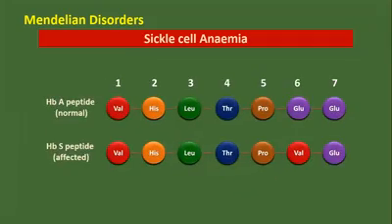Again, it is shown here. You can see 1, 2, 3, 4, 5, 6. At the sixth position, glutamic acid is there. That means it is normal. If it is affected with sickle cell anemia, that means glutamic acid is replaced with valine. If it is replaced with valine, then the person, you can say, has sickle cell anemia.